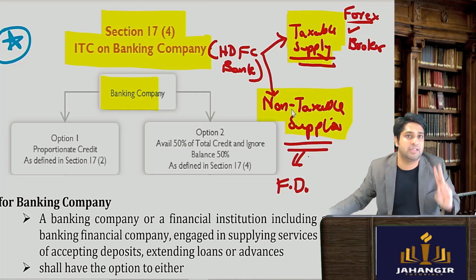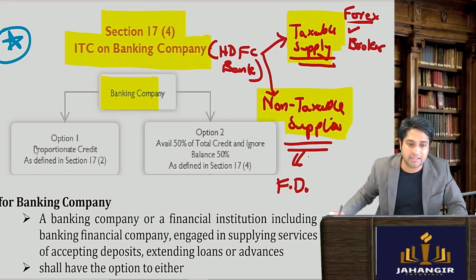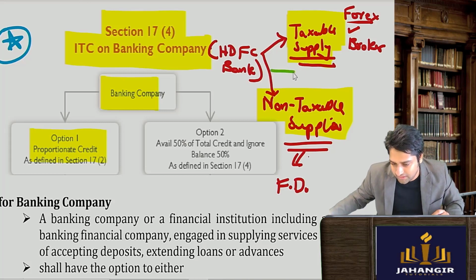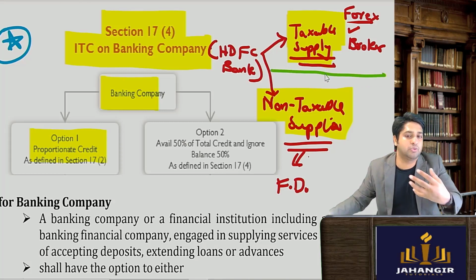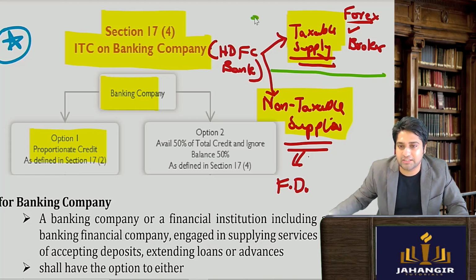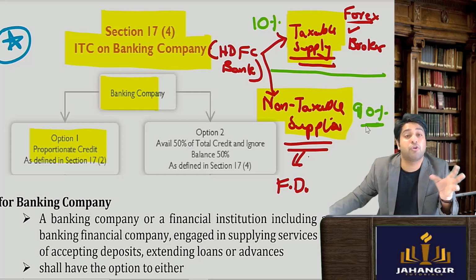इनको दो ऑप्शन दिया है अंडर सेक्शन 17 सबसेक्शन 4. Banks have two options. Either they can proportionately divide how much is taxable, how much is exempt, and then they can take the credit themselves. For example, they will have to maintain an account कि how much taxable supplies they are using and how much non-taxable supplies they are using. For example, if I say that they are engaged in 90% taxable supplies and only 10%, it generally might be the other way around, where the bank is providing 10% taxable services and 90% let's say they are maintaining as for non-taxable supplies.